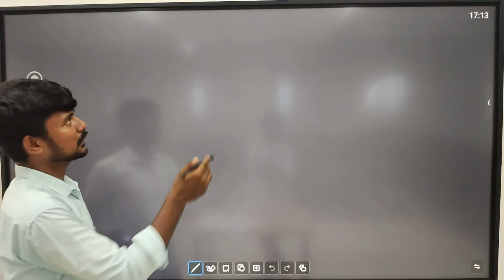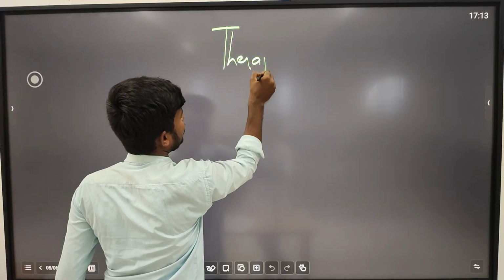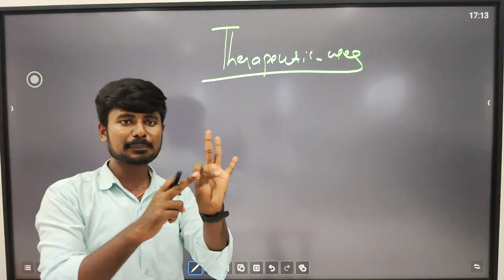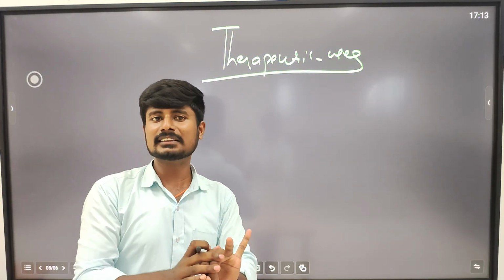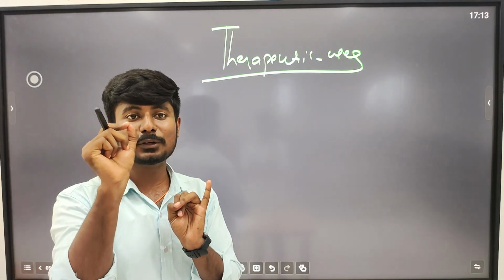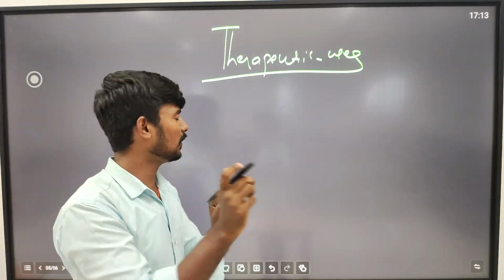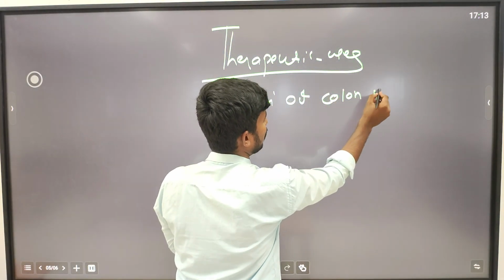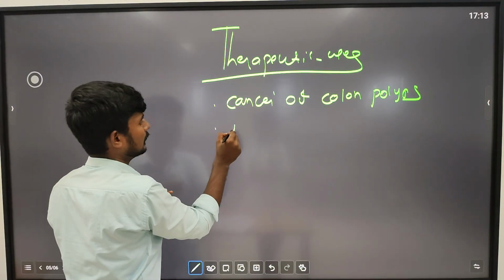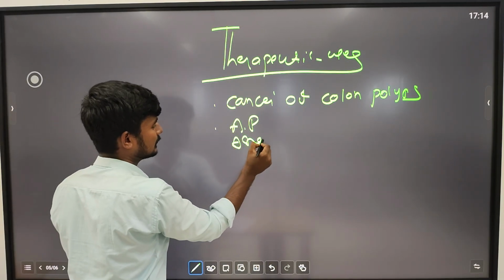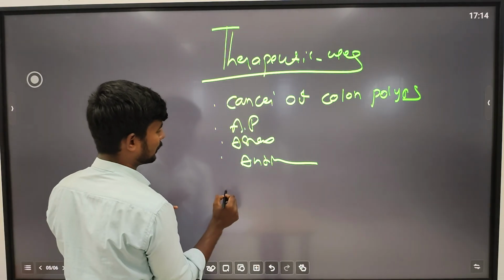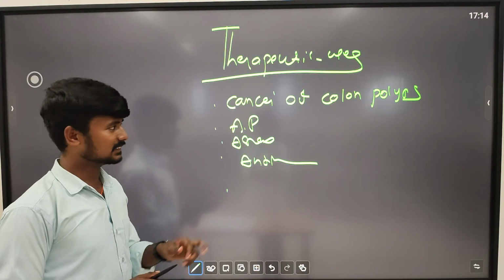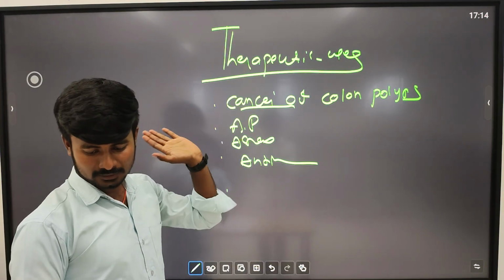Then we move on to the therapeutic uses. Therapeutic uses will be the same: analgesic, antipyretic, anti-inflammatory are the common points. Along with that, there is cancer of the colon, colon polyps, and prevention of colon cancer. Okay, cancer of the colon polyps and then also local use.